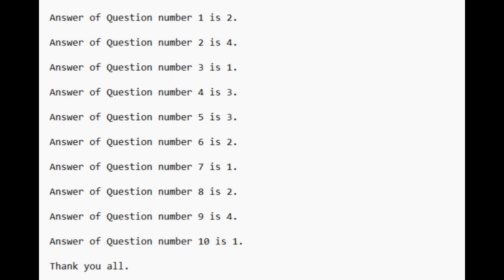Answer of question number 6 is 2. Answer of question number 7 is 1. Answer of question number 8 is 2. Answer of question number 9 is 4. Answer of question number 10 is 1.